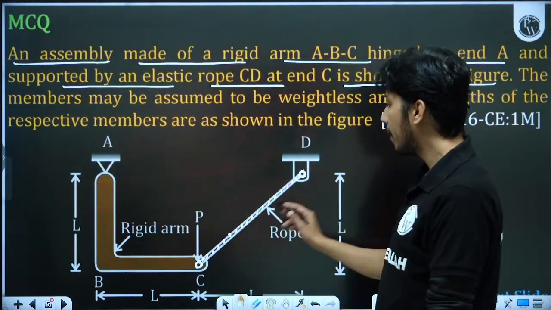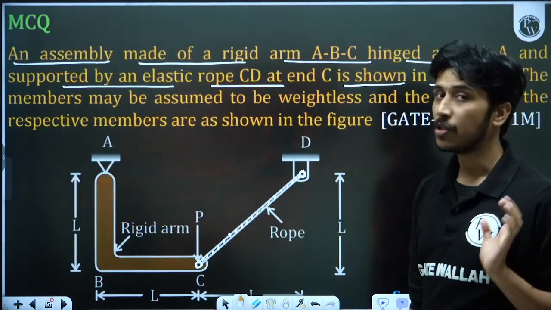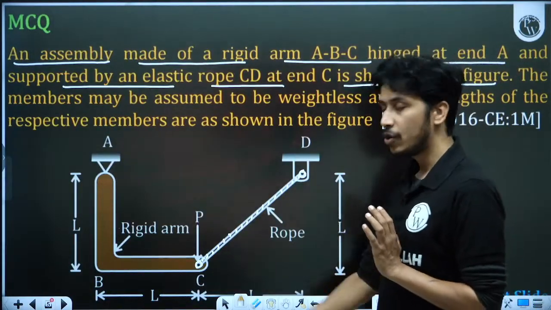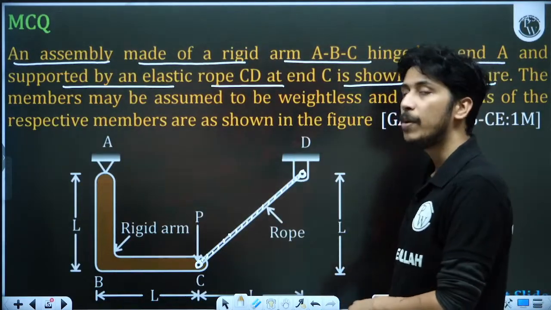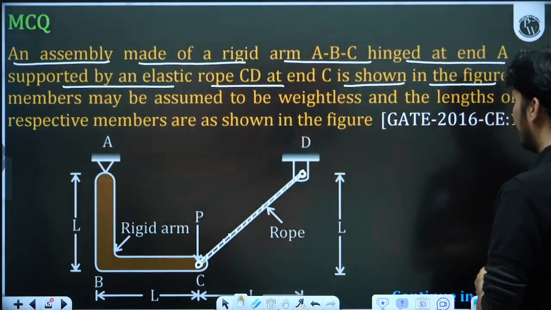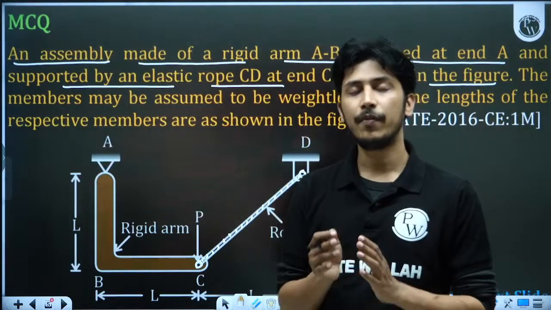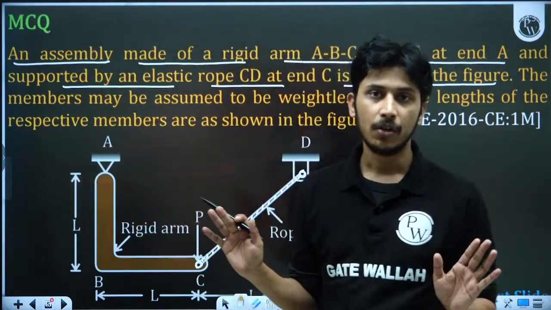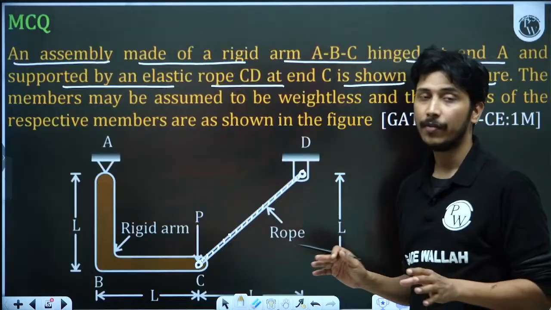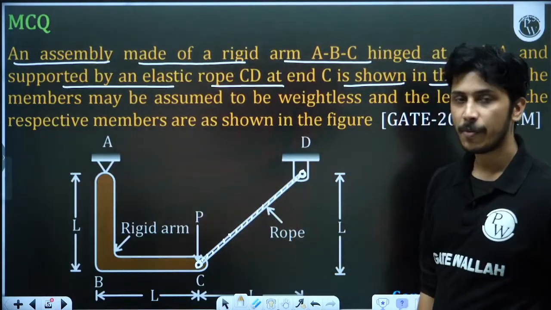Whenever you want to calculate strain in this rope, strain is equal to how much? Stress upon modulus of elasticity. Okay, so always remember elastic ropes can be deformed, but within their elastic limit. But let's see whether they are considering the elasticity or not, because in engineering mechanics we are never considering the deformations. In SOM we are considering the deformations. So let's see ahead whether they are taking the deformation of the rope or not.